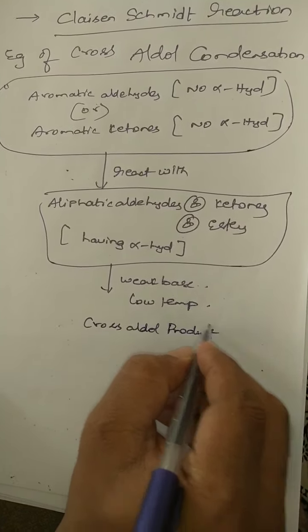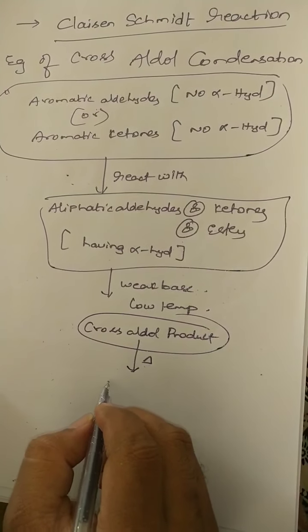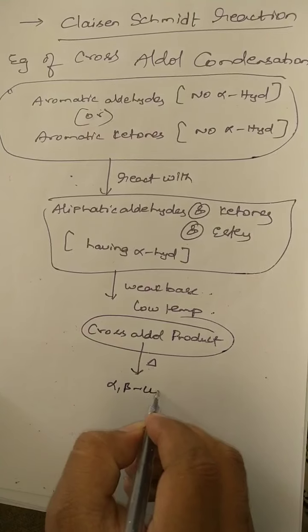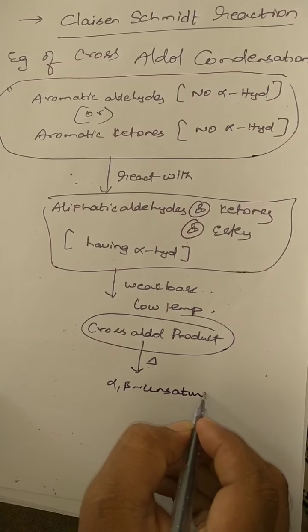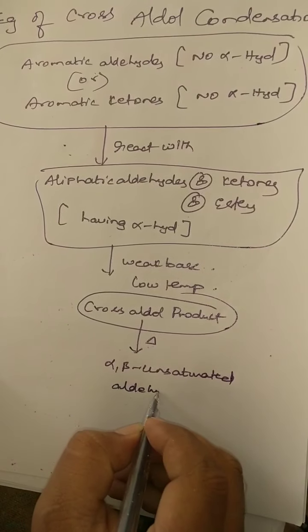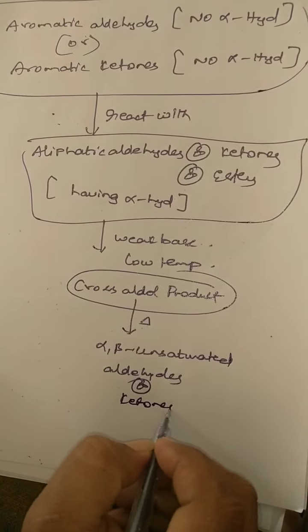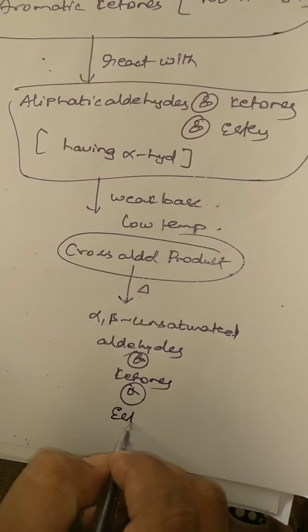On heating this cross-aldol product, you get alpha, beta unsaturated aldehydes or ketones or esters. So this is the statement.